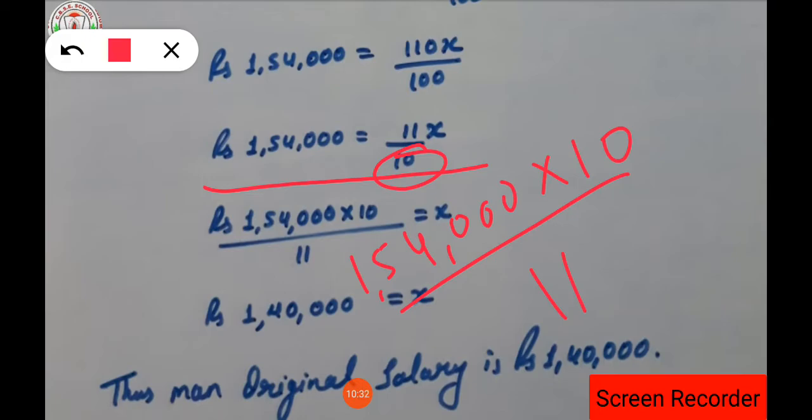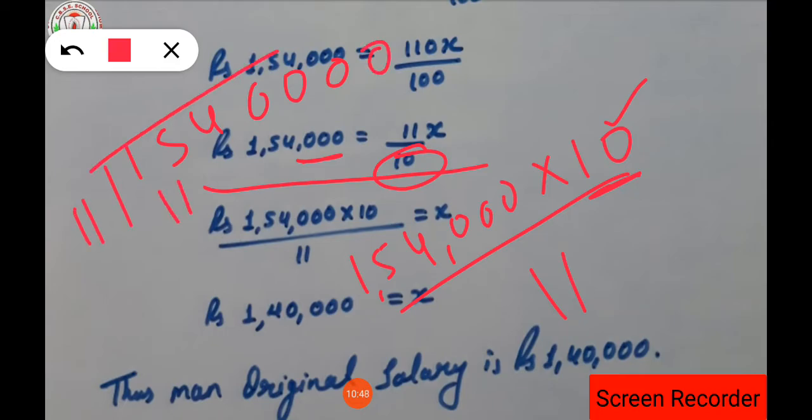So like this we are solving the question. While doing the multiplication with 10, the number we are getting is 154, and how many zeros? Since there are 3 zeros, when we multiply with 10 it will become 4 zeros, isn't it? Now divide it by the table of 11. 15 does not come in the table of 11, so we will take 11 itself.